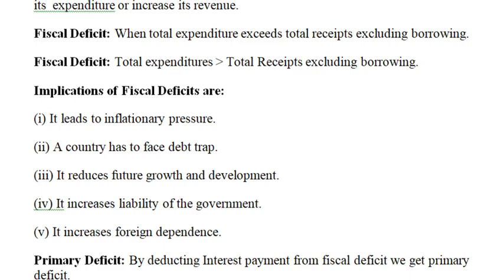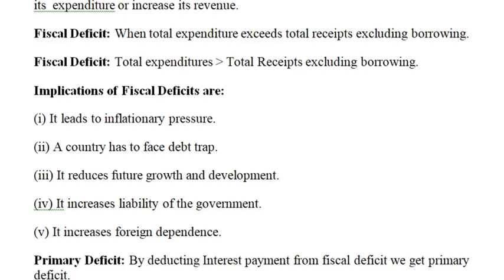Another way: fiscal deficit is equal to total budget expenditure minus revenue receipts plus non-debt creating capital receipts. Non-debt creating capital receipts are those receipts which are not borrowings and therefore do not give rise to debt.